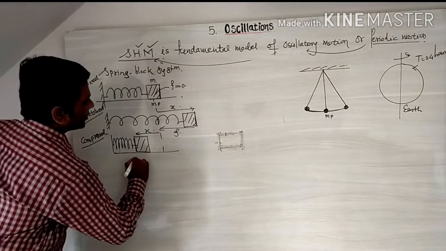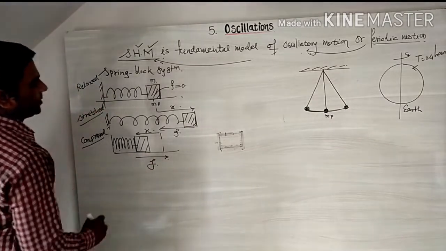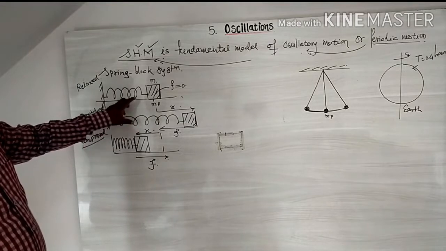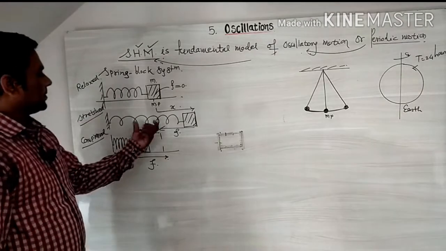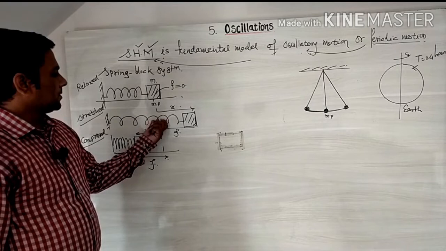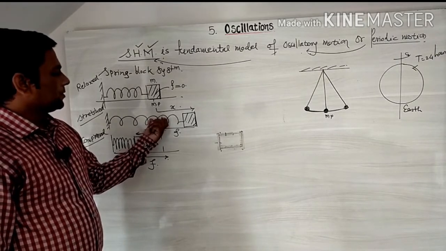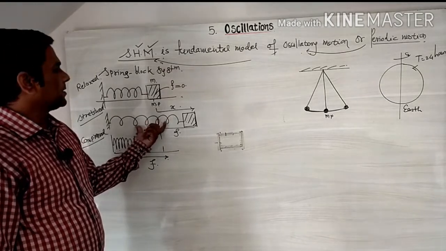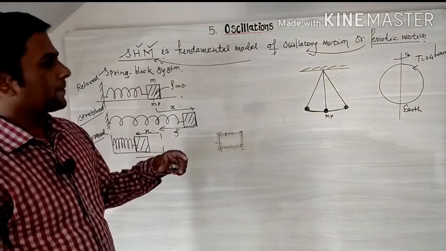Again we know that the restoring force acts toward the mean position. So we clearly see from this diagram that the block repeatedly moves to and fro about its mean position along its fixed path, which means it exhibits oscillatory motion.